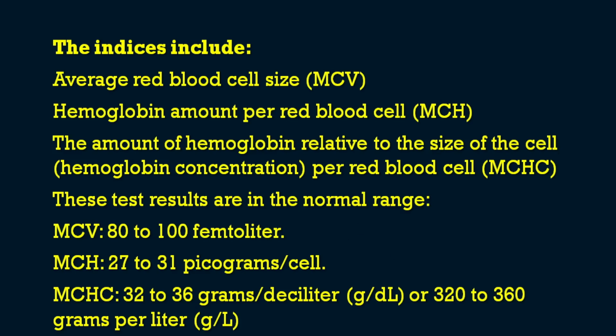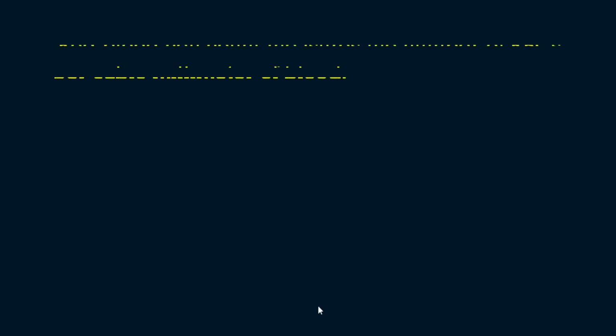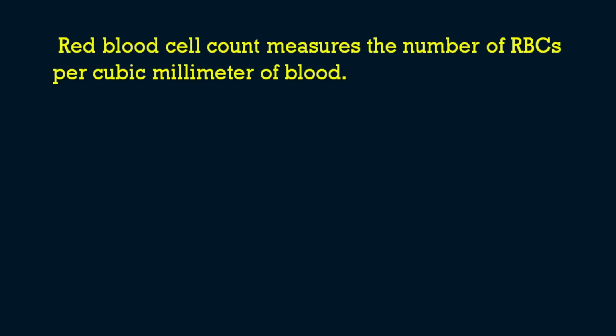So this was one question which was asked before for the AIIMS NORCET examination. The other options also we will see. So what is the RBC count? You know that red blood cell count measures the number of RBCs per cubic millimeter of blood. So in the RBC test we are not seeing the size of the RBC and its concentration. We are just seeing the number of RBCs present per cubic millimeter of blood.